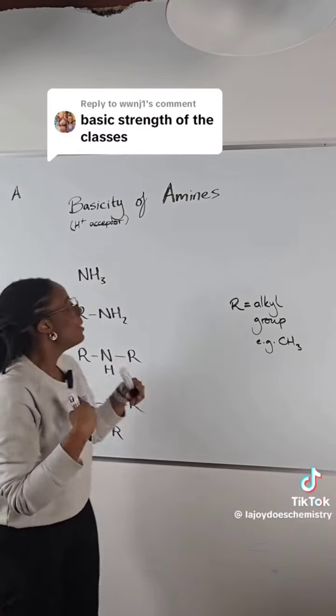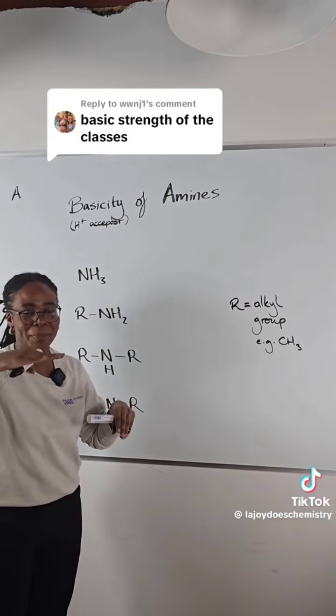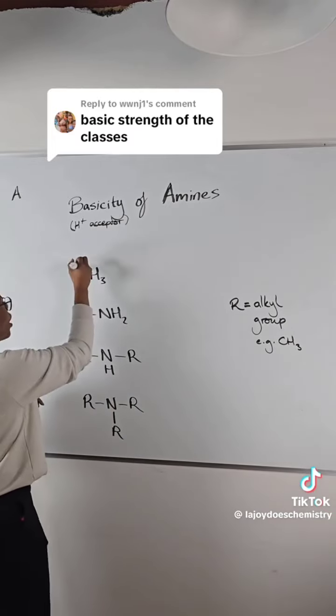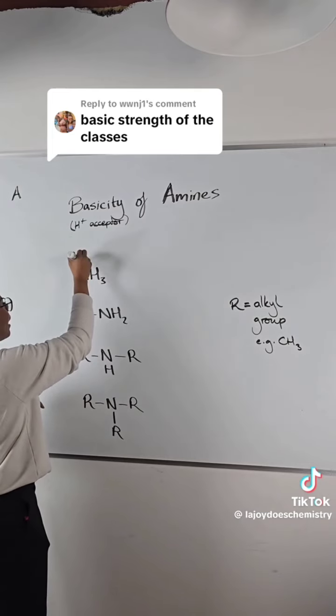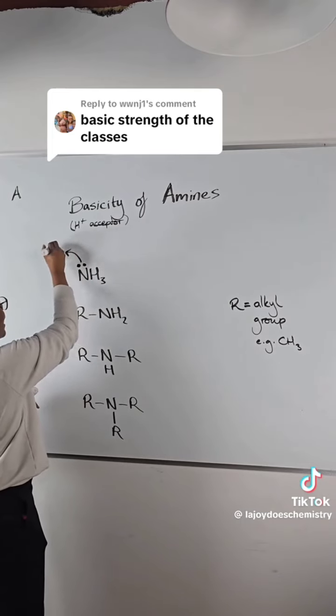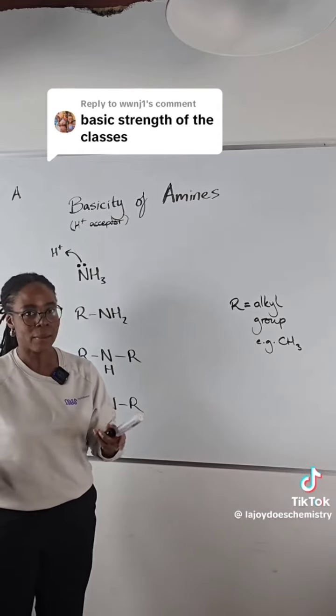I've actually impressed myself. So ammonia, that's not an amine, okay, but I'm going to use that as the floor. So ammonia, there is a lone pair on the nitrogen, and then that lone pair can go ahead and accept an H plus ion. So that's the activity as a base.